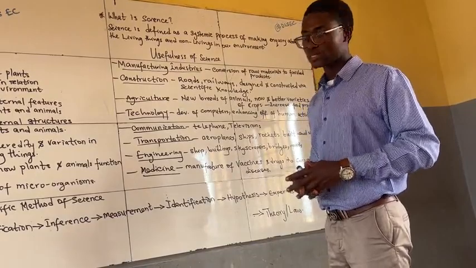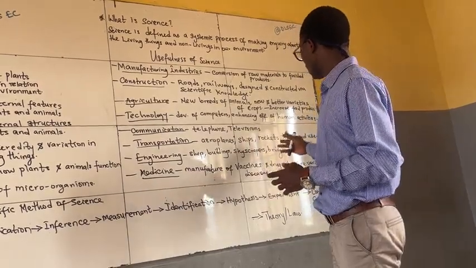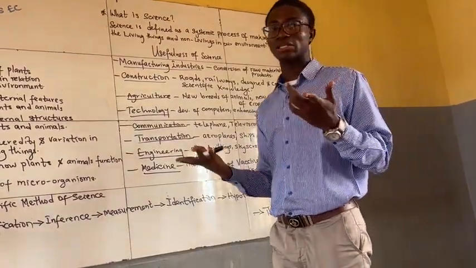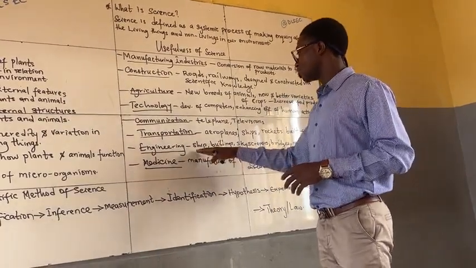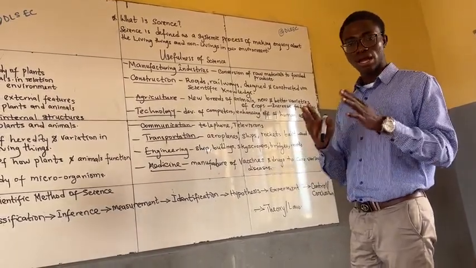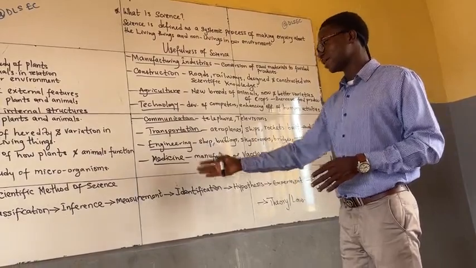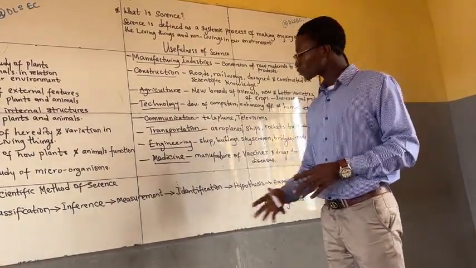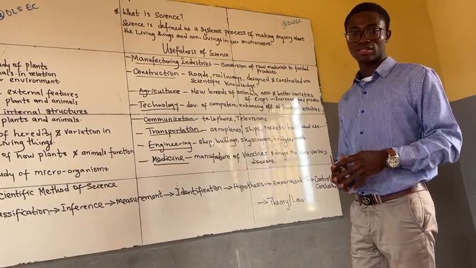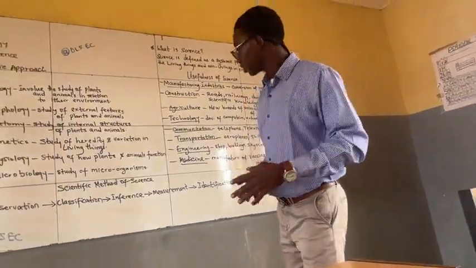These are the usefulness of science. Then under transportation, we have aeroplanes, ships, and rockets. They are being built and used due to scientific knowledge. Under engineering, ships, buildings, skyscrapers, bridges, and roads are being constructed for the use of mankind because of scientific knowledge. And finally, in the field of medicine, we have the manufacturing of drugs and vaccines to cure various diseases, and it is scientific knowledge that is being used in doing all this.